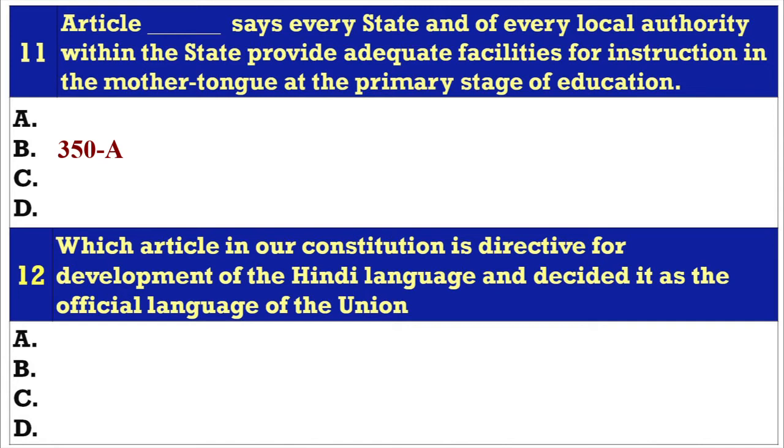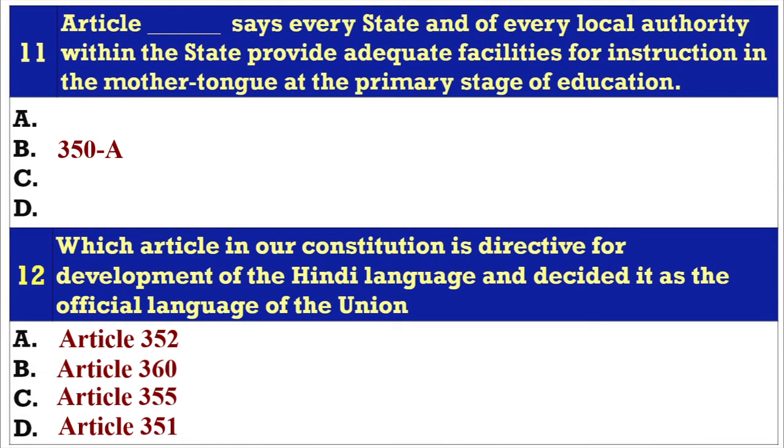Question 12. Which article in our Constitution is the directive for development of the Hindi language and decided it as the official language of the Union? A. Article 352, B. Article 360, C. Article 355, D. Article 351. Answer D. Article 351.